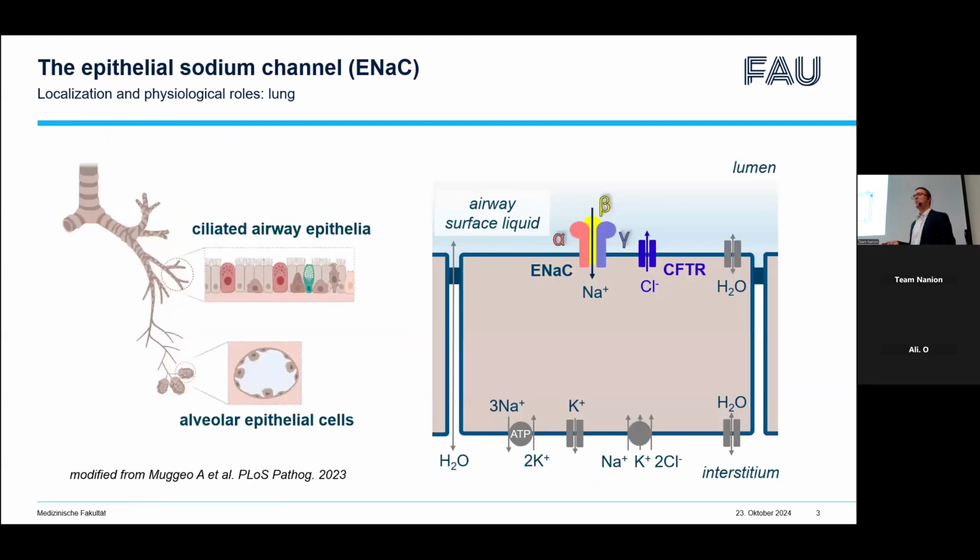ENaC also plays a very important role in the lung. Here, ENaC in the luminal membrane represents the major step for sodium absorption from the lumen into ciliated airway epithelial cells. This sodium influx, together with chloride efflux mediated by CFTR, controls the volume of airway surface liquid. This process is disturbed in cystic fibrosis patients, and these patients may probably benefit from inhibiting ENaC,